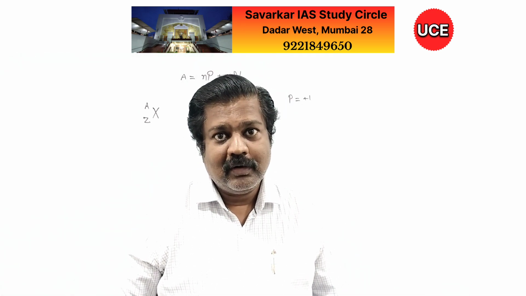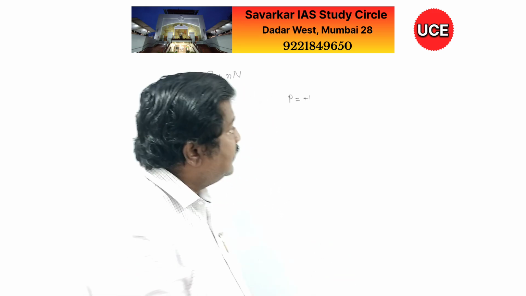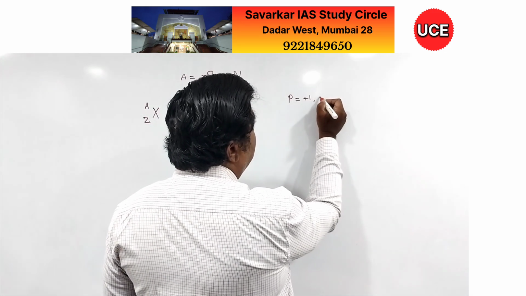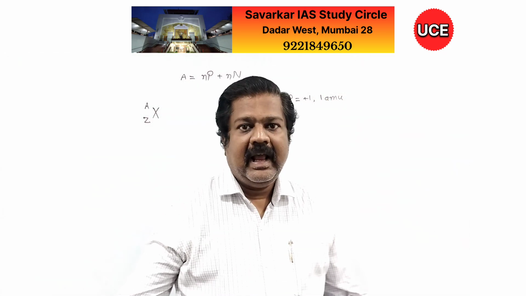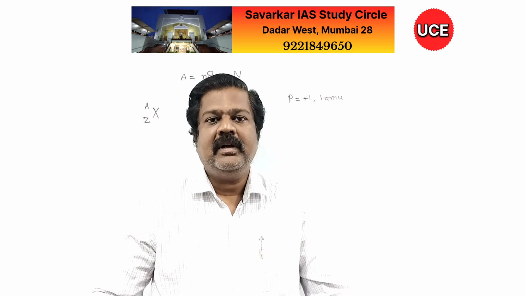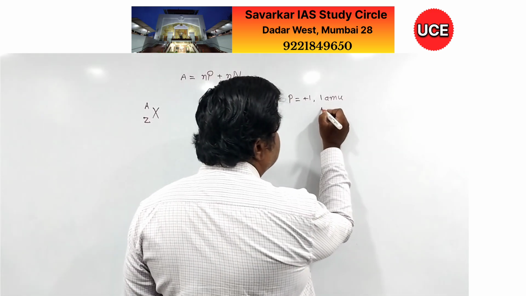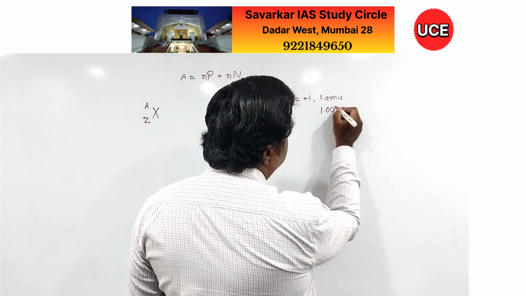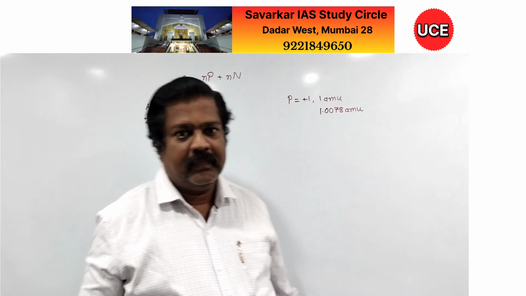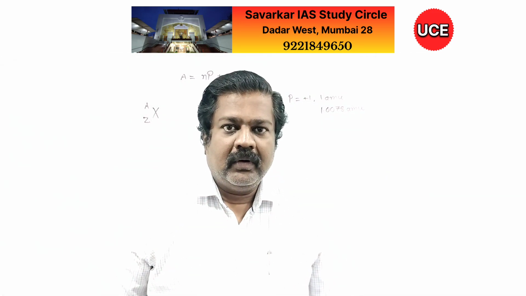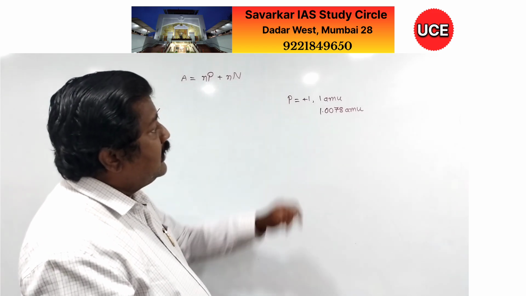Who discovered the proton? Try to recollect. In the wrong experiment by Goldstein. So the charge is +1. Then mass, for general purpose, we are considering 1 AMU, that is 1 atomic mass unit. For detail, it is considered as 1.0078 AMU. So these are the important things.